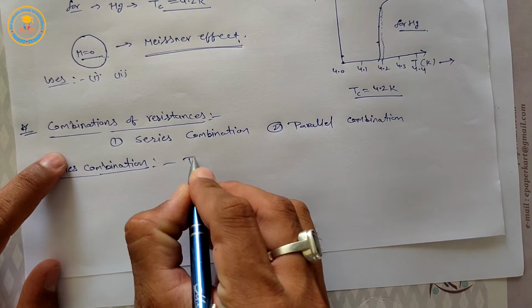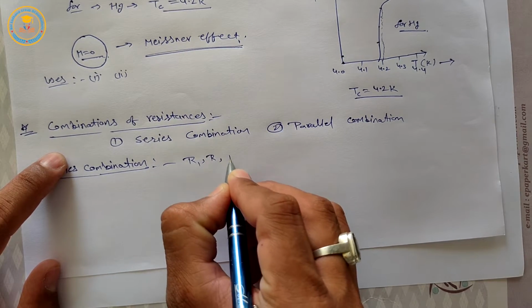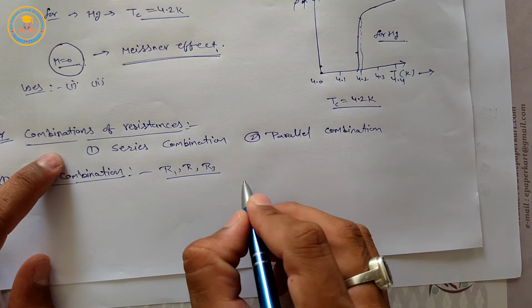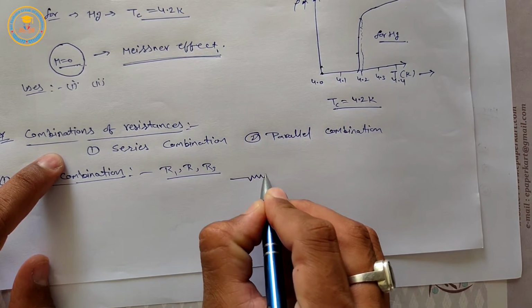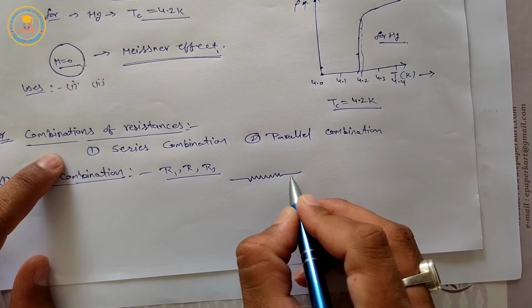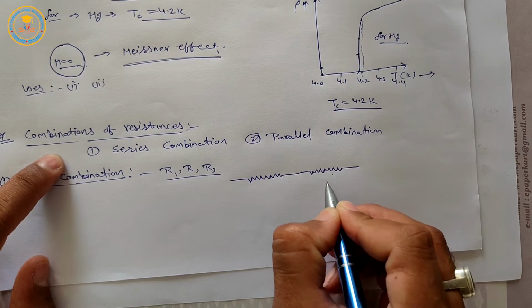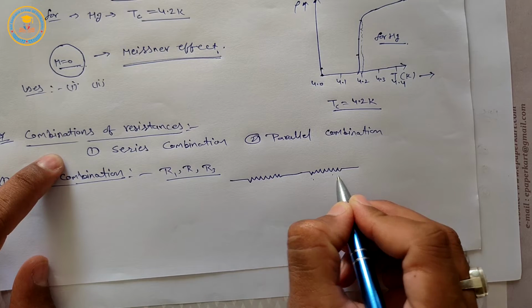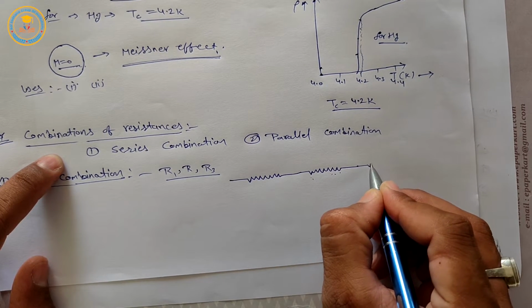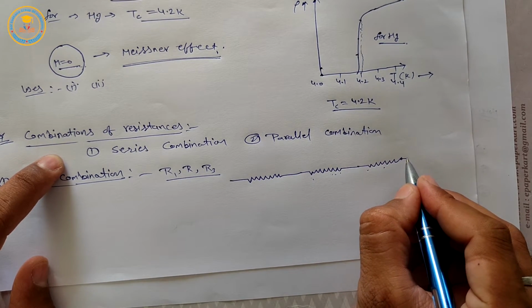Suppose we have three resistances, with values R1, R2, R3. According to the definition, the second end of each resistance is connected to the first end of the next resistance, like this.